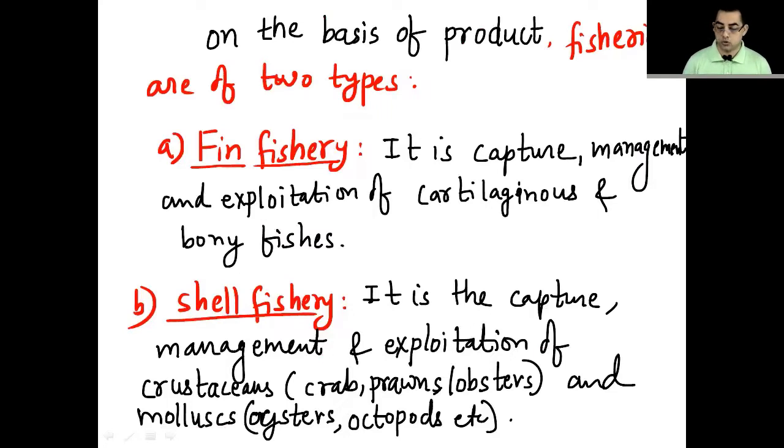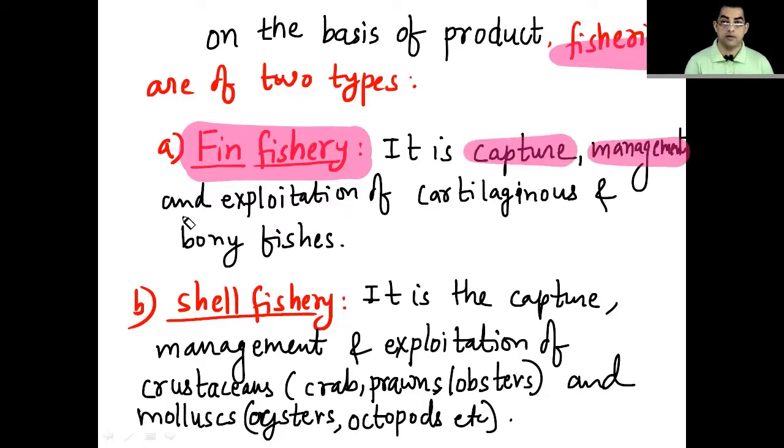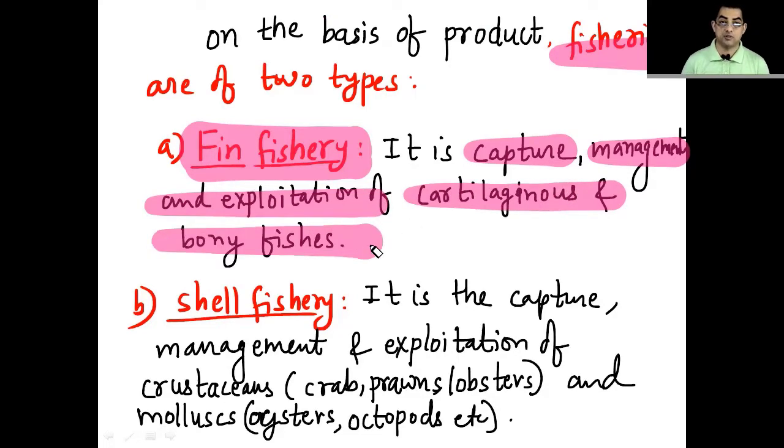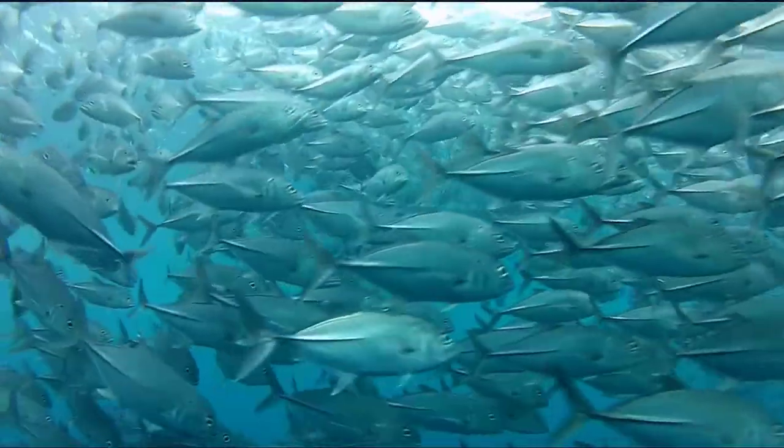On the basis of the products, fisheries are of two types. The first type of fishery is called the fin fishery. What is this fin fishery? It is the capture, management, and exploitation of cartilaginous and bony fish. That means actual fishes.